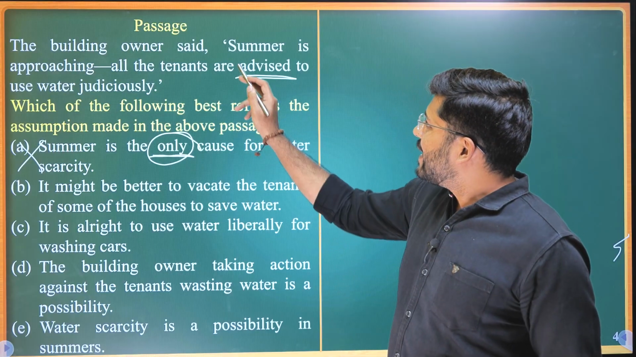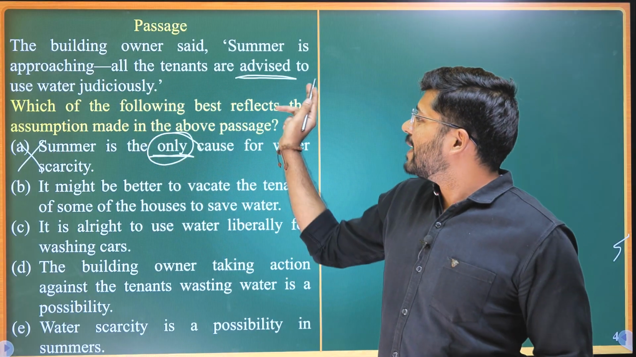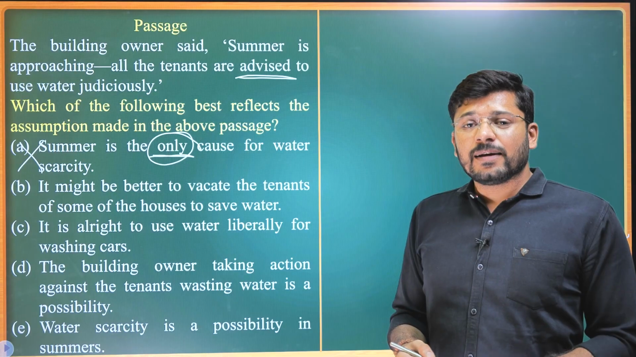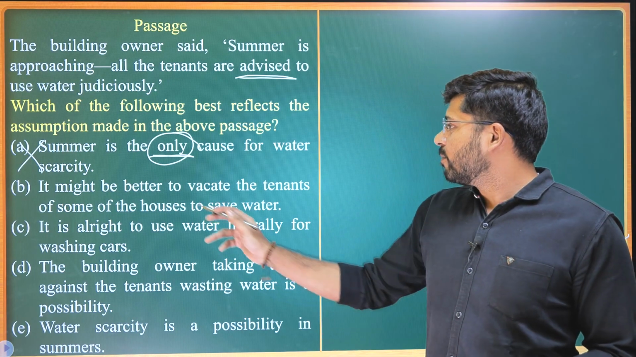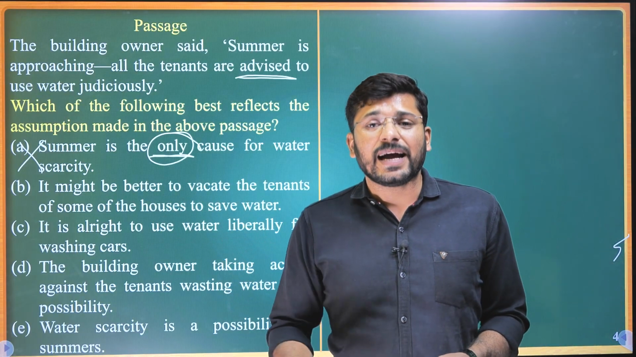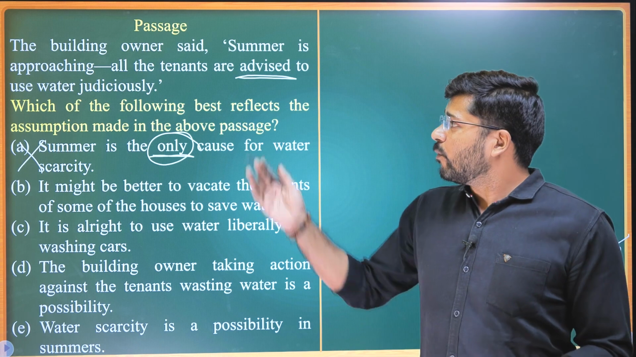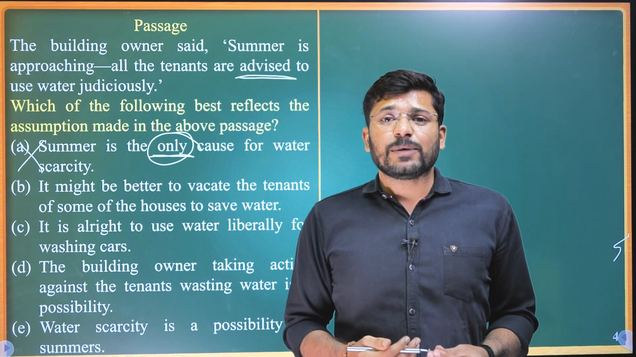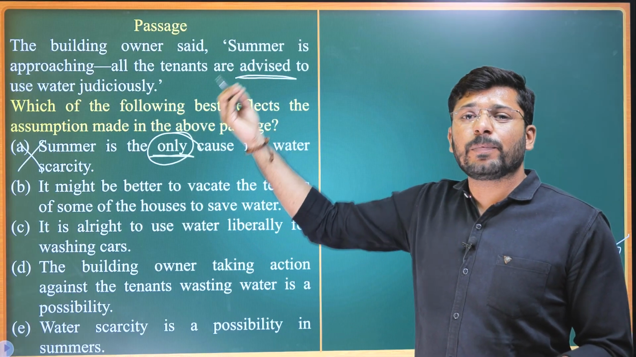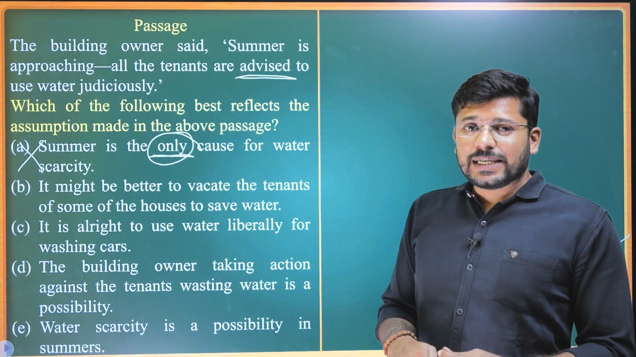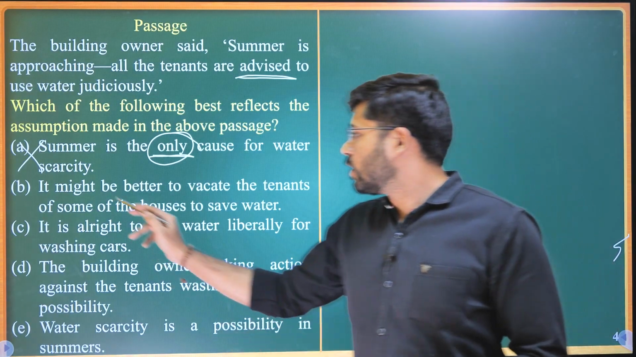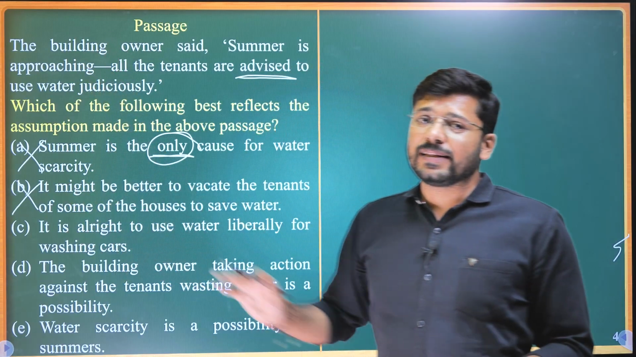No. He is saying summer is approaching. All the tenants are advised to use water judiciously. So he is expecting that water scarcity might happen. However, it might be better to vacate the tenants of some of the houses to save water. No, that would be an extreme step to take. Even after the summer comes, water scarcity might not happen. He has not decided that water scarcity will definitely happen. He is just preparing for a possibility. So to say that it might be better to vacate the tenants, no, that would be an extreme case. So we shall not do that one. This passage is not implying this at all.